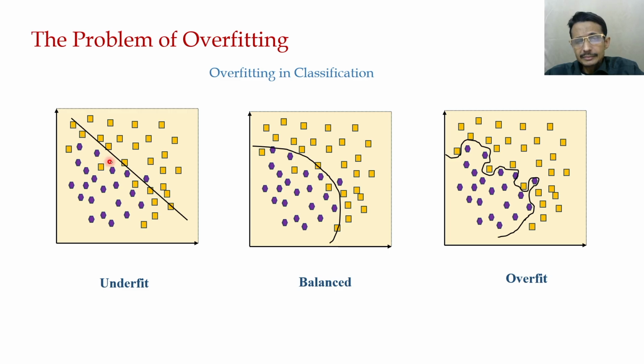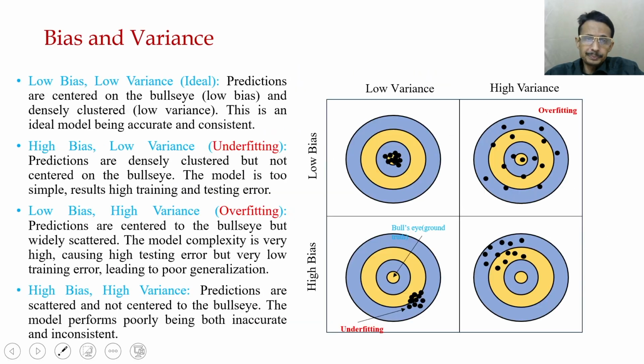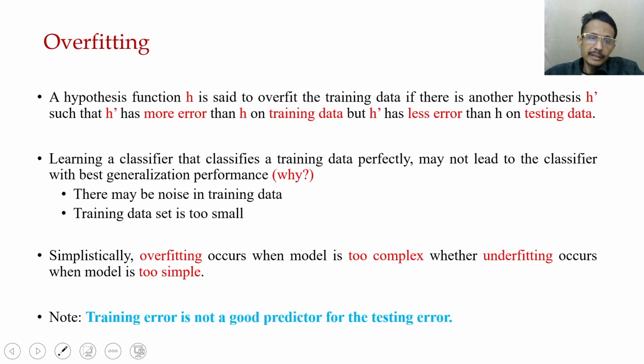This is a straight line and the chance of underfitting is high, whereas here the model complexity is very high, so there is a chance of overfitting. So what we can conclude is that the training error is not a good predictor of the testing error.